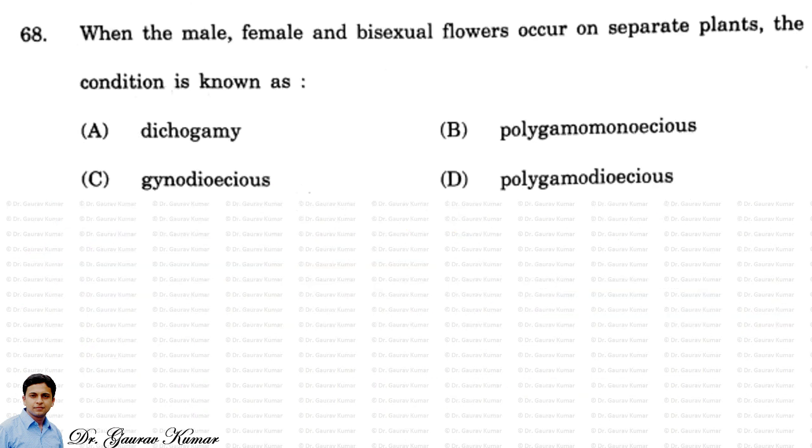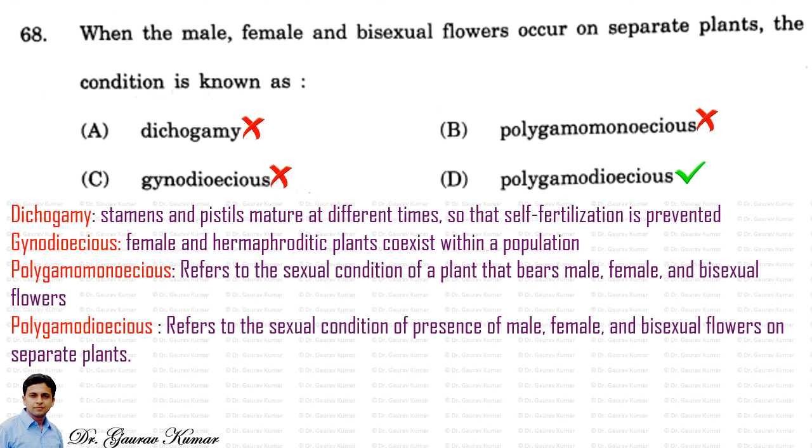Next question. When male, female and bisexual flowers occur on separate plants, the condition is known as. So the answer is polygamodioecious. Let's see all of them. Dichogamy is when the stamen and pistil mature at different times so that self-fertilization is prevented. Gynodioecious means female and hermaphroditic plants coexist within a population. Polygamomonoecious refers to the sexual condition of a plant that bears male, female and bisexual flowers, and polygamodioecious refers to the presence of male, female and bisexual flowers on separate plants.